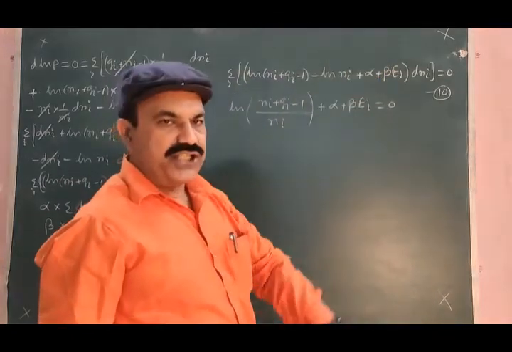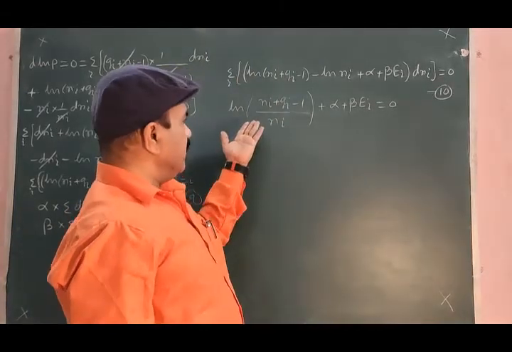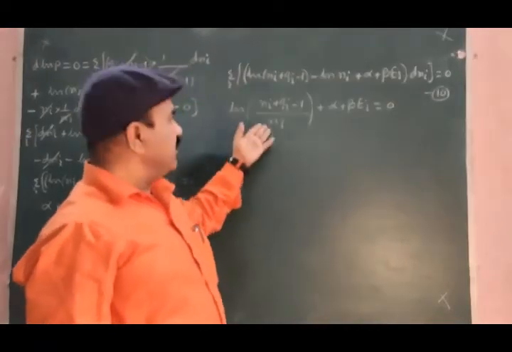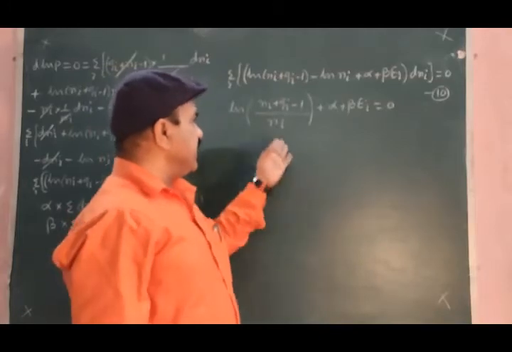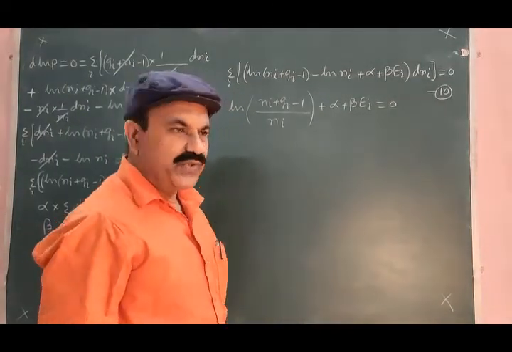dni sent to RHS. The summation can also be sent to the RHS. And what will be left is logarithm of ni plus gi minus 1 divided by ni plus alpha plus beta ei is equal to 0.